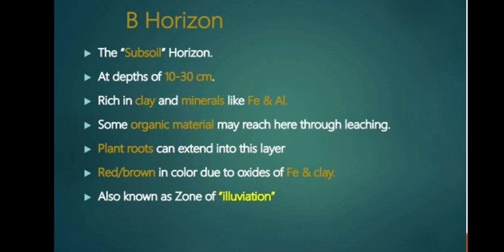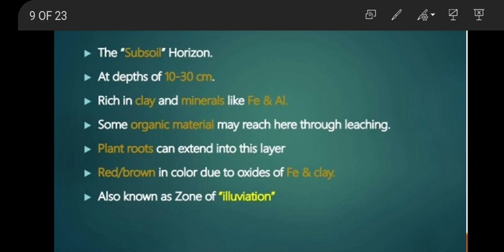The second layer is called the B horizon. It is also called subsoil. It is around a depth of 10 to 30 centimeter. It contains more clay and minerals.